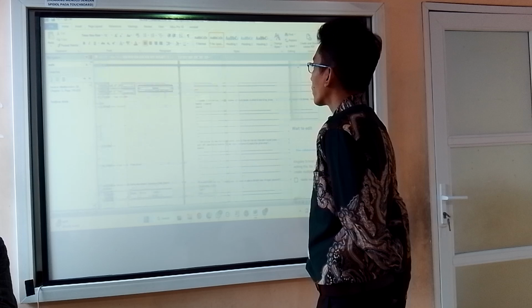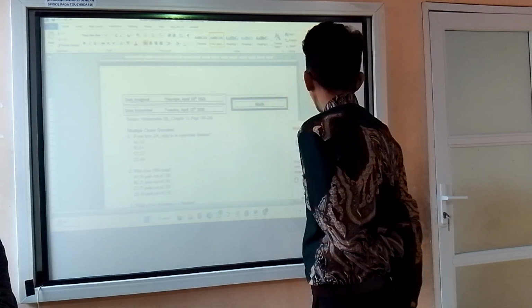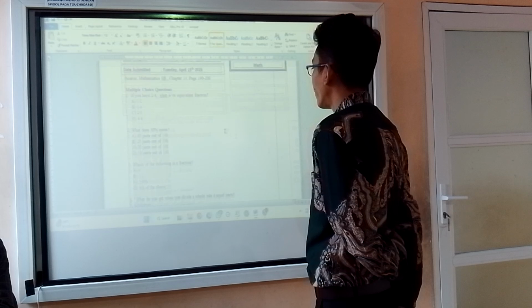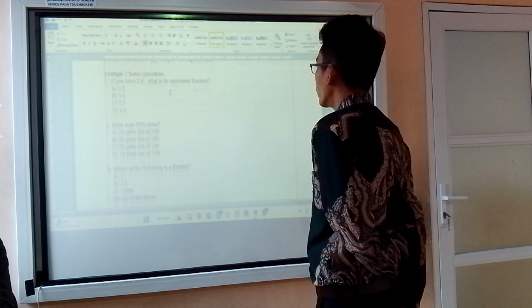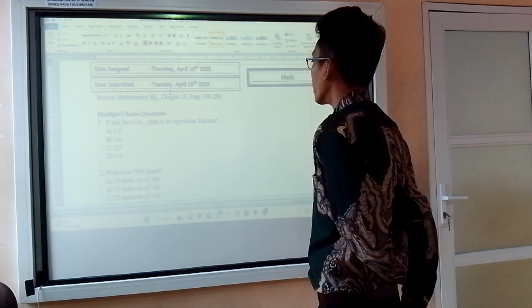So, what is this topic about? This one is about fraction. We are moving to the new chapter. Okay, so this is fraction. Please answer this one. If you have 2 over 4, what is the equivalent fraction?